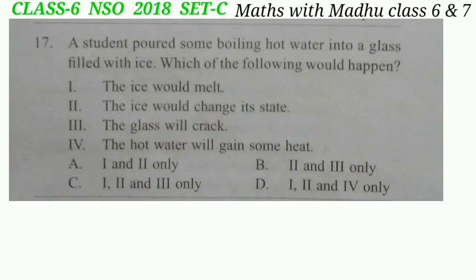Now question 17. A student poured some boiling hot water into a glass filled with ice. Which of the following would happen? Statement I. The ice would melt. Statement II. The ice would change its state. III. The glass will crack. IV. The hot water will gain some heat. The correct answer will be option C. I, II and III only, because the hot water will lose heat to the ice and glass.